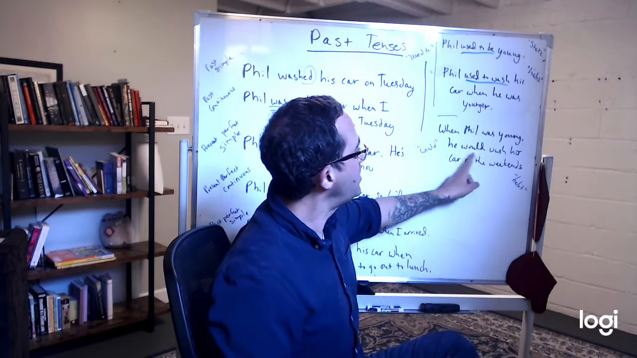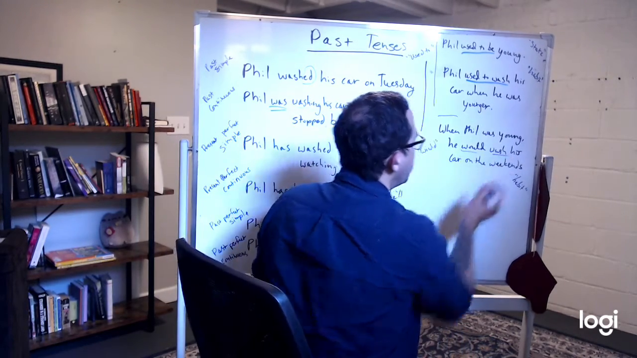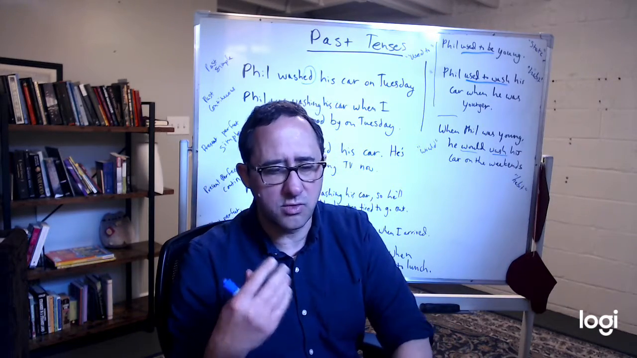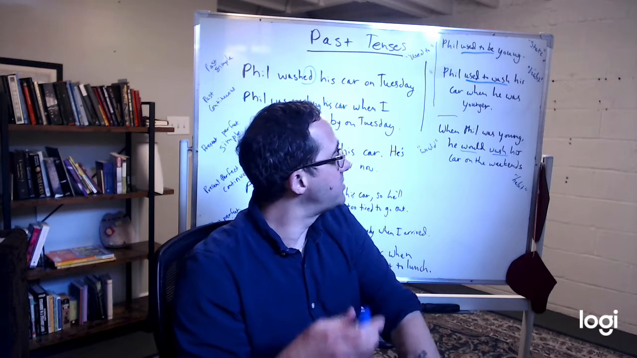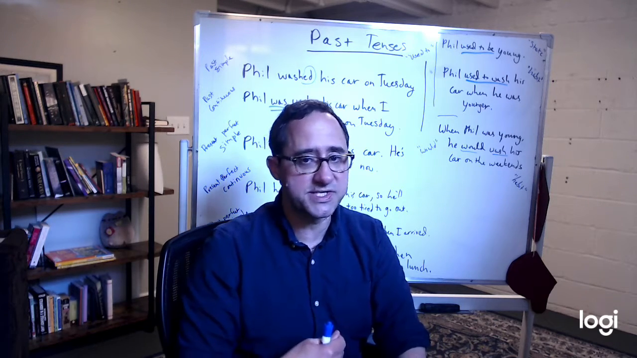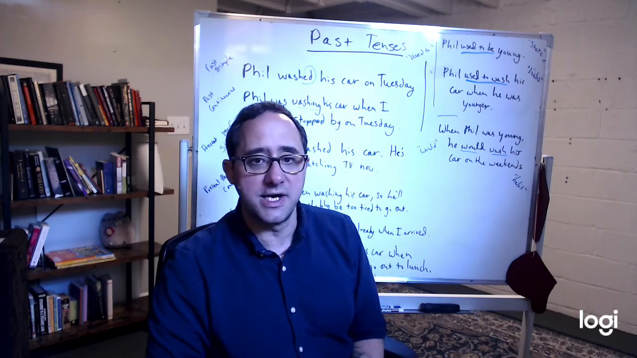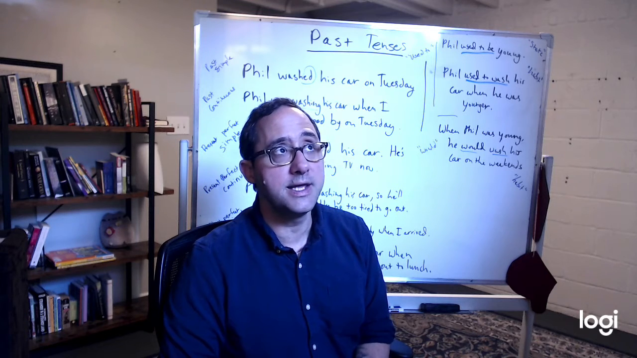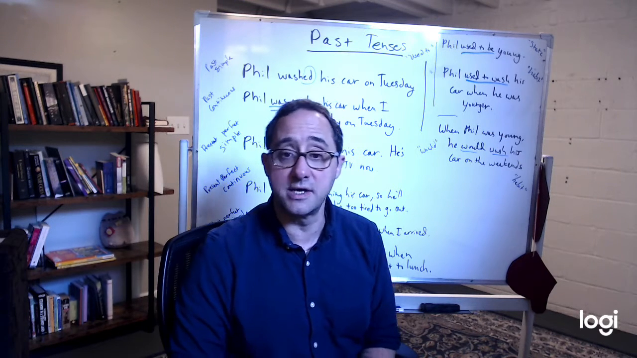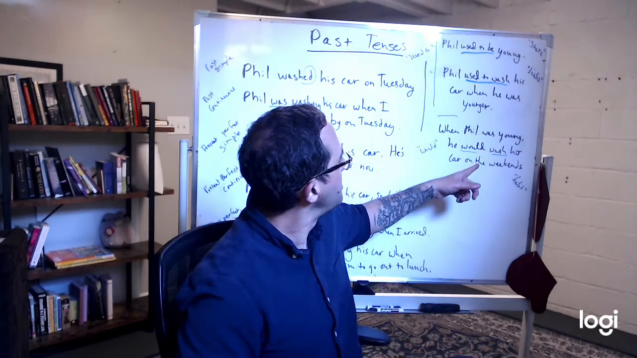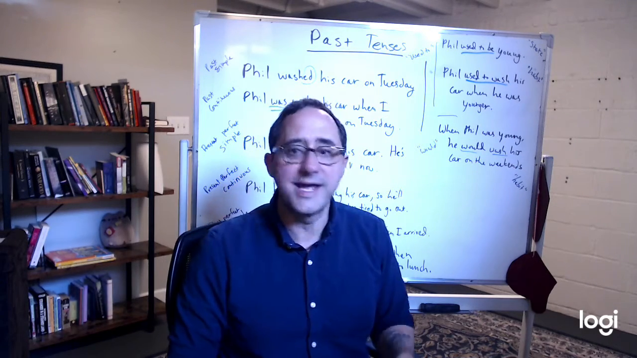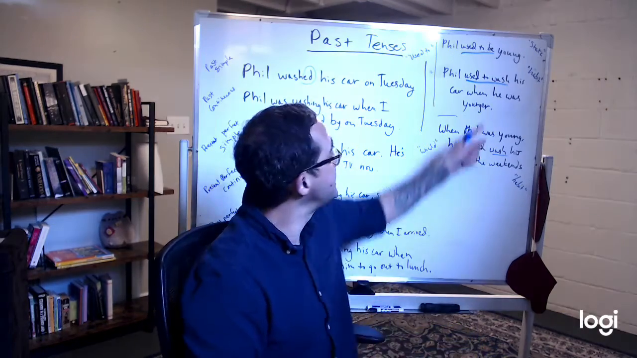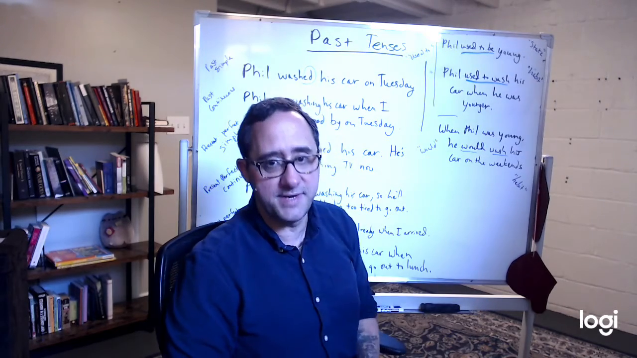When Phil was young, he would wash his car on the weekends. We talked about in the previous videos how this is more for writing. It's more formal, and you can only use it for actions. You can't use it for states of being. You can't say, when Phil was young, he would be happy, or Phil would be young. We can't talk about a state. We can only talk about actions using this. If you talk about a state, you have to use this: Phil used to be young.